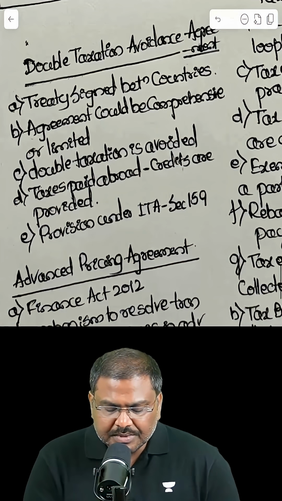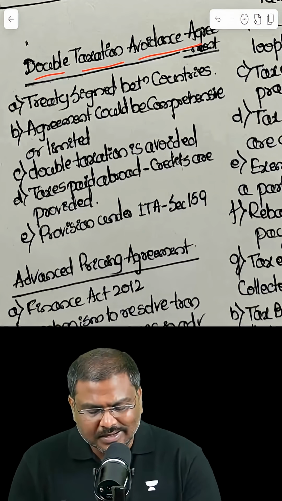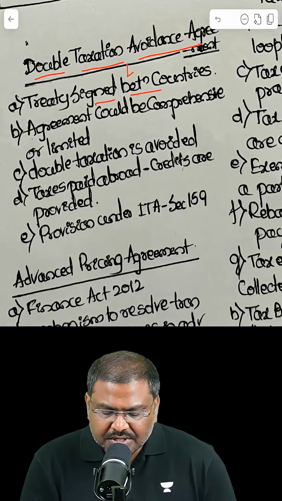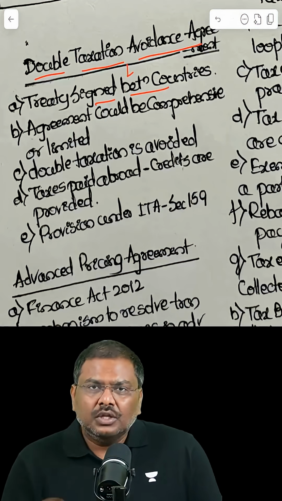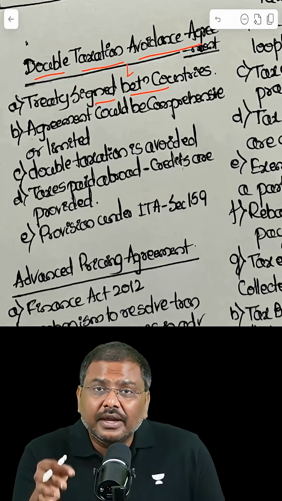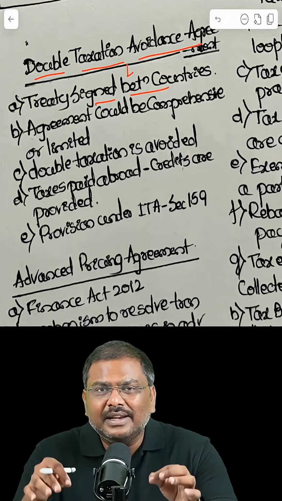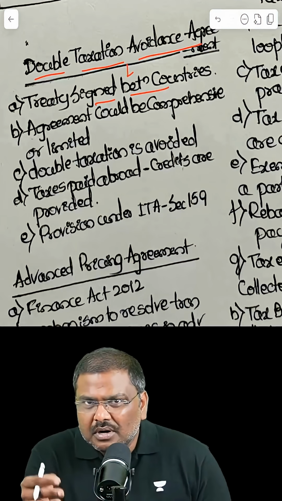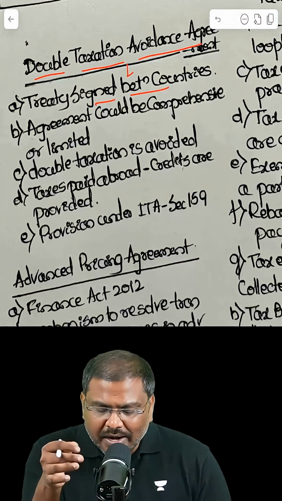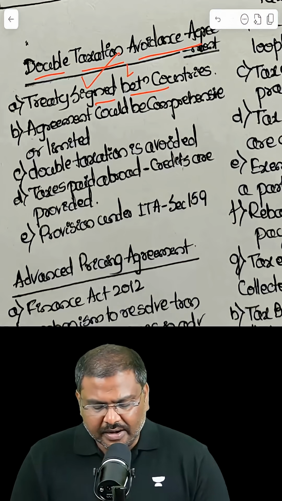Next important concept, double taxation avoidance agreement. It is a treaty which is signed between two countries. The objective of this agreement is to ensure that there is no double taxation on the same income that is generated. That is, in simple terms, double taxation is avoided by signing this kind of an agreement.